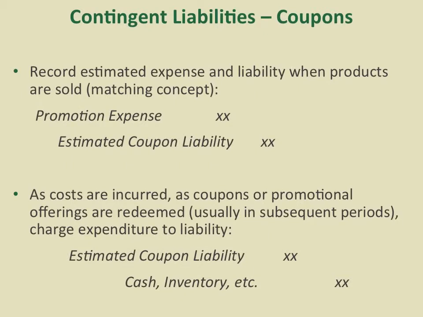The second type of contingent liability we're going to talk about is coupon. Coupons nowadays are widely used. It is a very important tool for companies to incentivize the future customer to buy. So GAAP asks all the companies which actually offer coupons to estimate the possibility of the customers to redeem these coupons in the future and record it as a promotion expense here. And then we're going to credit estimated coupon liability in the same period when coupons are offered.